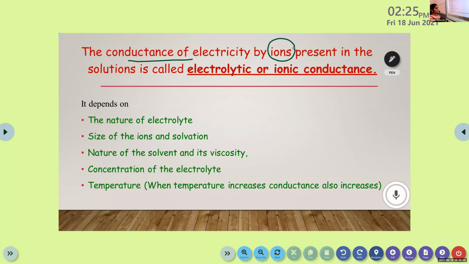The conductance of electricity by ions present in the solution is called electrolytic or ionic conductance. That's the main difference between metallic conductance and electrolytic conductance: in metallic conductance it is due to electrons, and here it is due to ions.